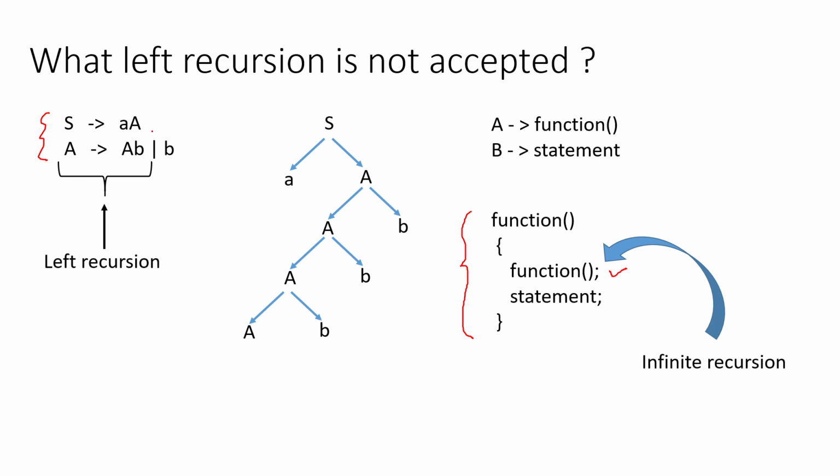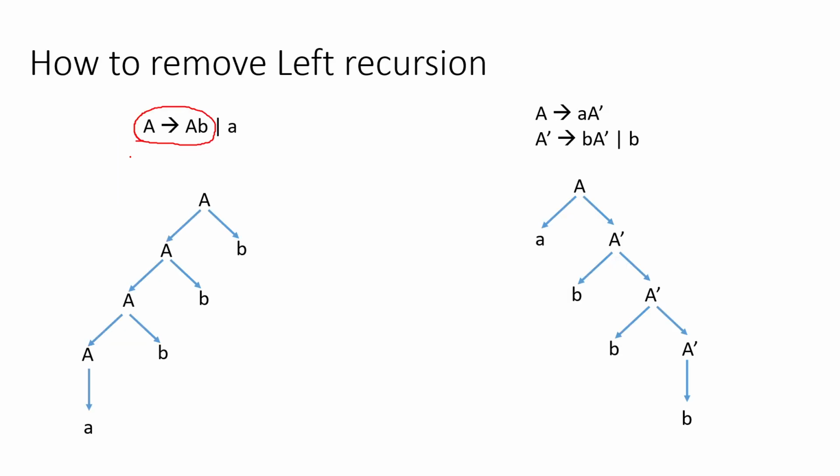There is no way of having any recursion because of this S to small a capital A. Since in this particular production rule the non-terminal symbol is the same for LHS and RHS, that's why this problem happened. So the problem lies over here.